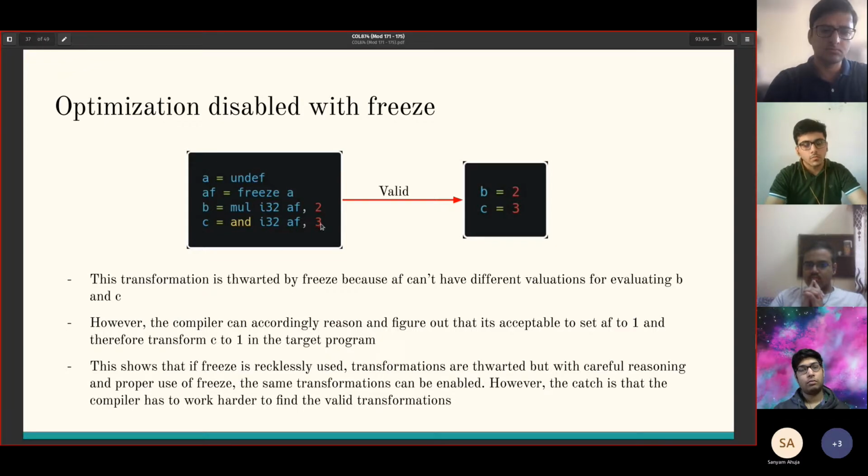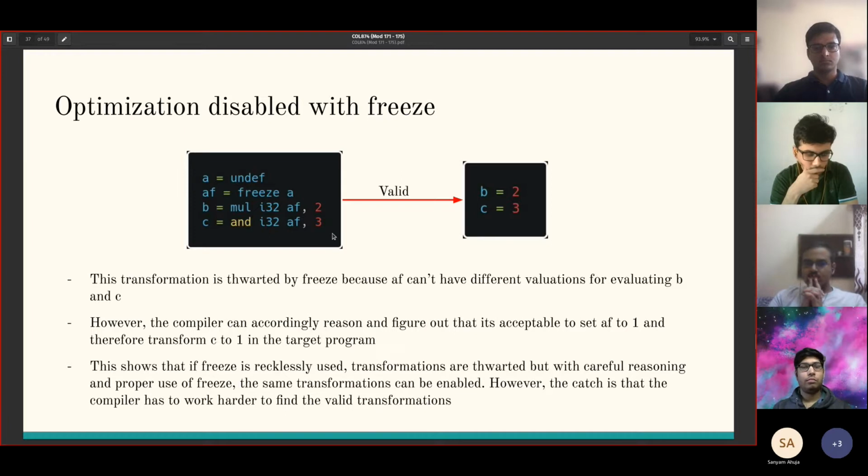The problem with this is that earlier with undef we were able to give different valuations for the same variable, but once we freeze it we can't do that. Here we want b equal to 2 and c equal to 3, and in order to get b equal to 2 this needs to be 1, and in order to get c equal to 3 this needs to be 3 or all ones or something. So we can't have different valuations and this transformation becomes invalid.